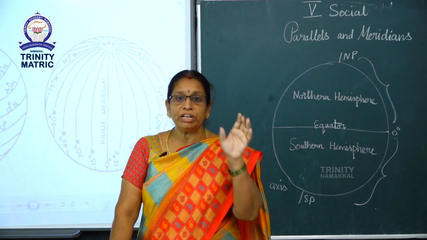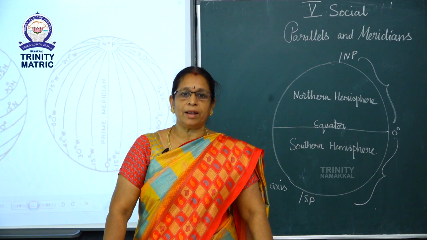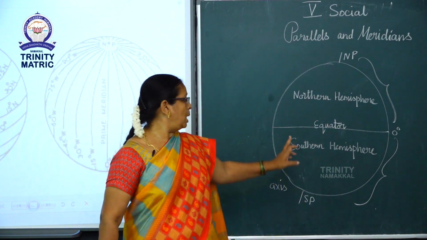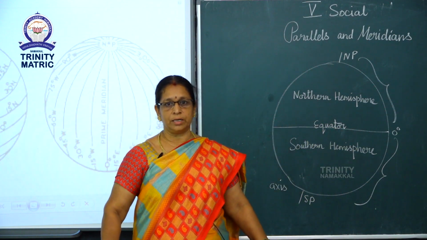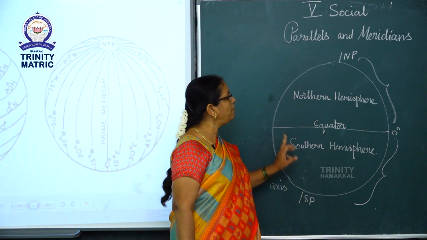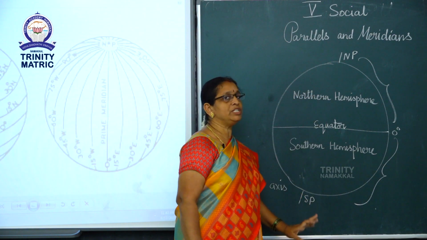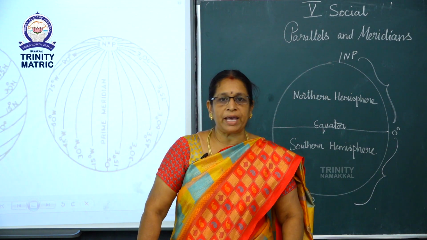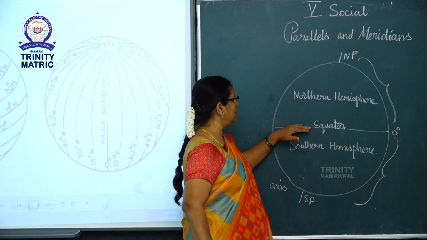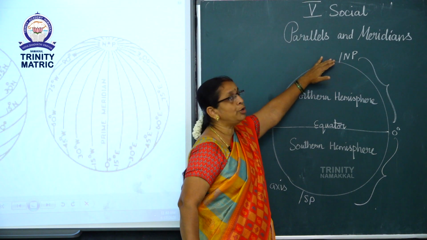Now we can see the important features or characteristics of parallels. All parallels are complete circles, except the North Pole and South Pole, which are points. The length of the parallels decreases as we move away from the equator and towards the North Pole.